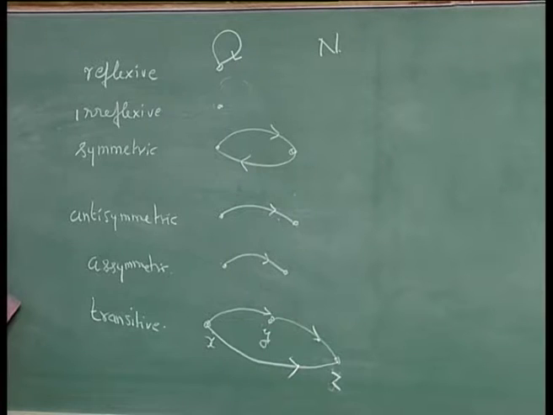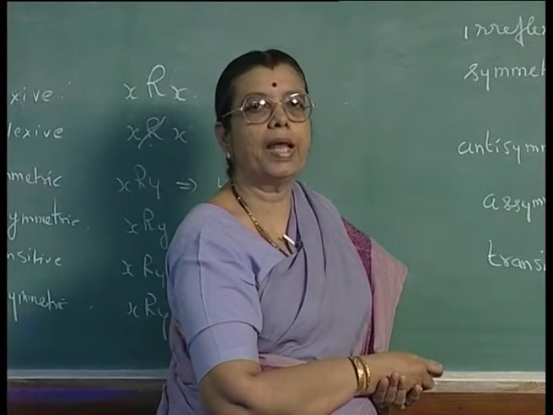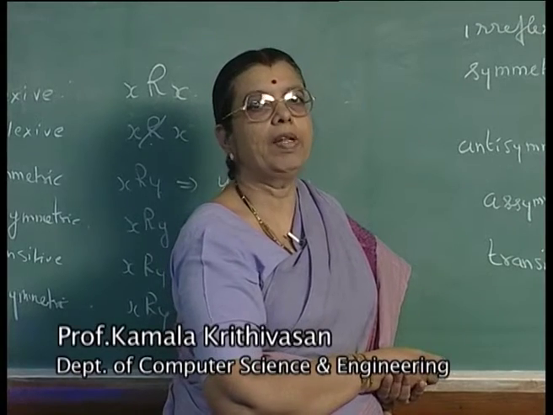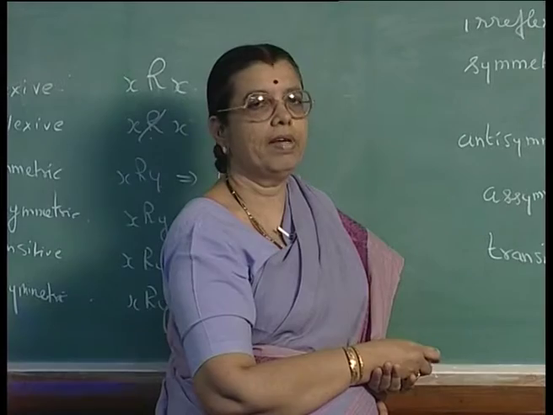And A less than or equal to B is also an example of an antisymmetric relation. And less than is also a transitive relation because A less than B and B less than C means A will be less than C. So, that is an example of a transitive relation.